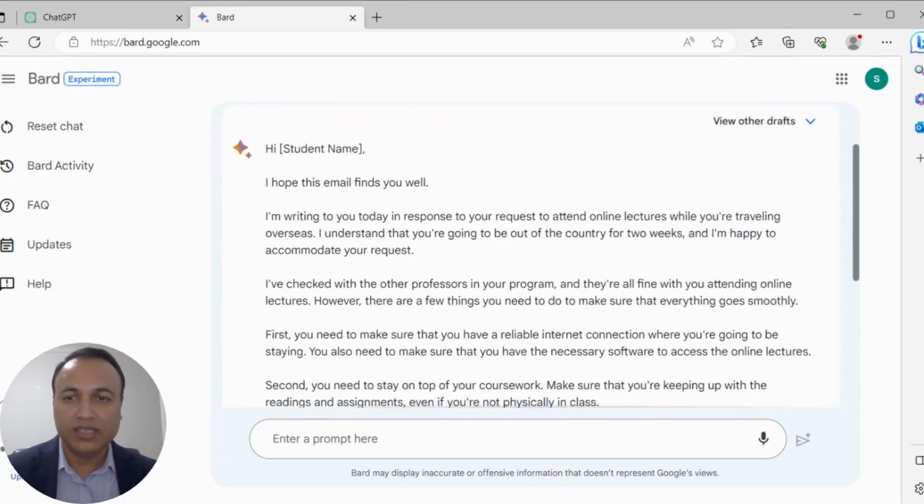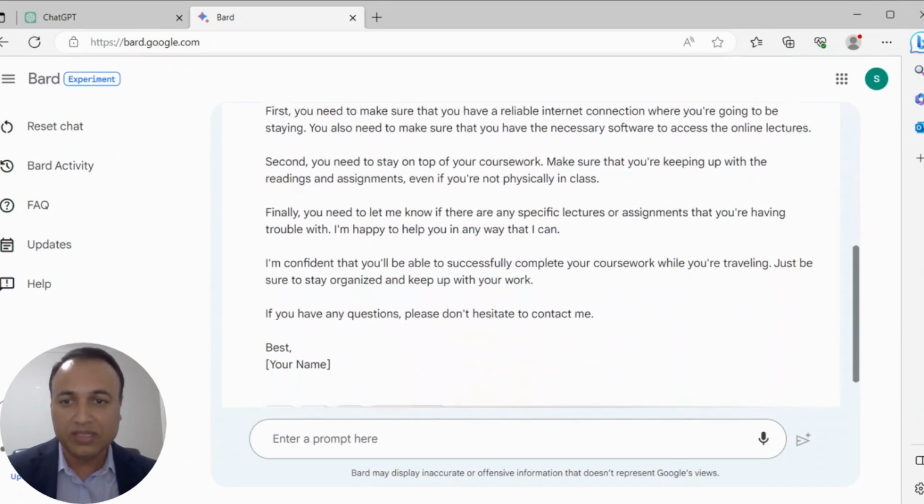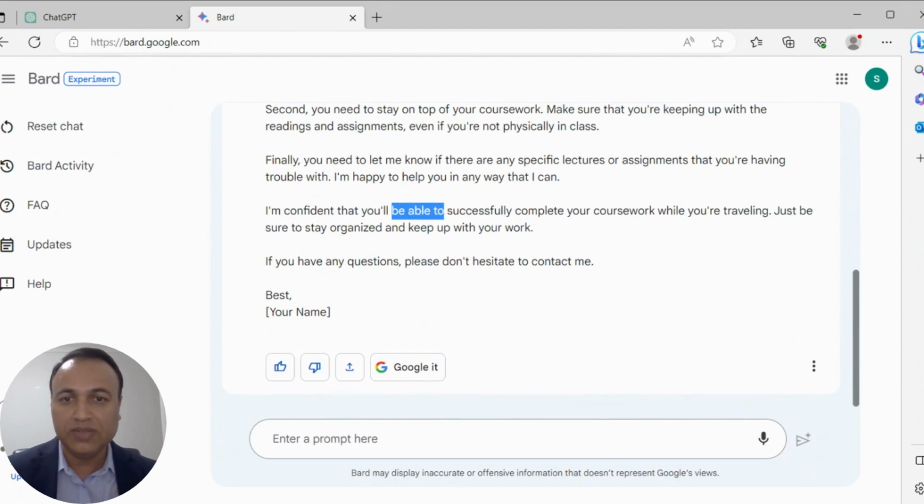Let's go to Google Bard. Google Bard has also written a very comprehensive response. Not as detailed as we have in ChatGPT, but still this is very comprehensive, and we can use this to respond to the student.